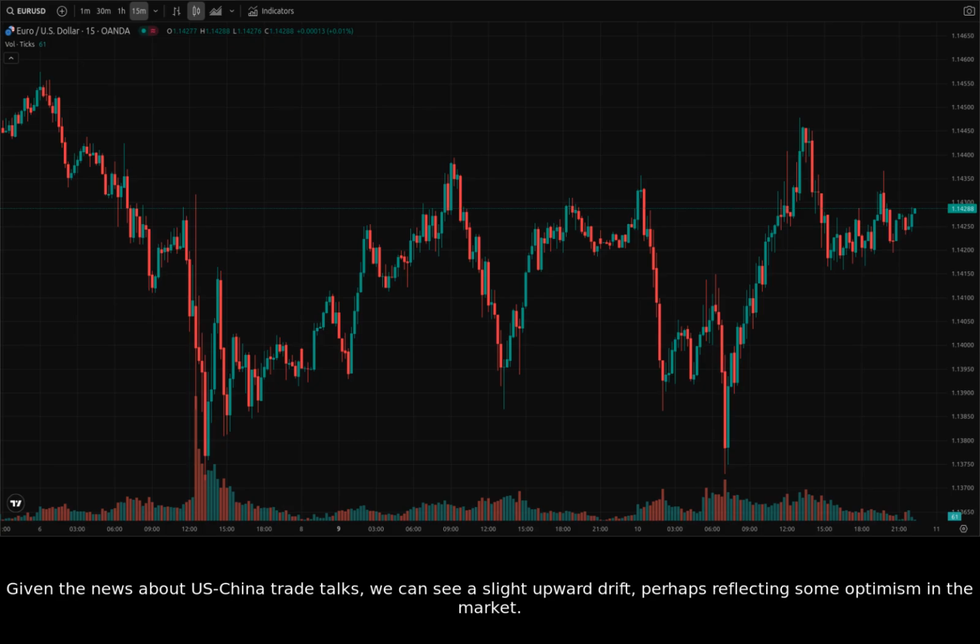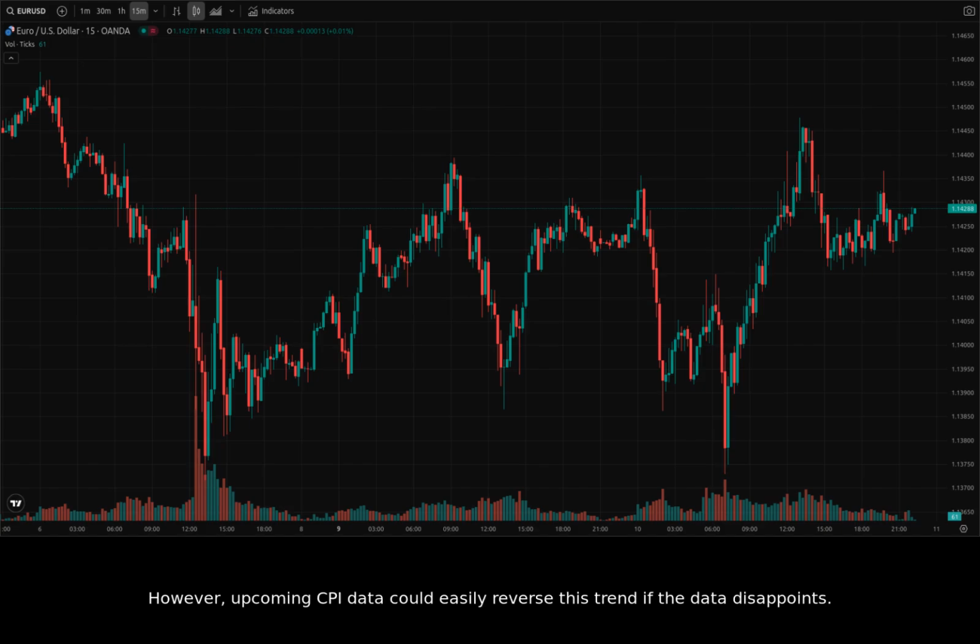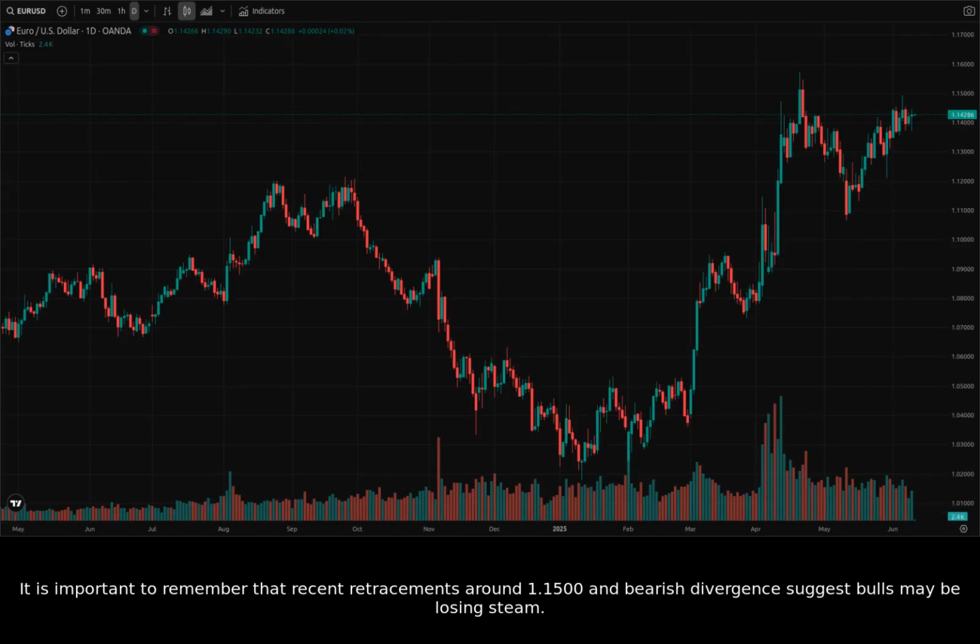Given the news about U.S.-China trade talks, we can see a slight upward drift, perhaps reflecting some optimism in the market. However, upcoming CPI data could easily reverse this trend if the data disappoints. It is important to remember that recent retracements around 1.1500 and bearish divergence suggest bulls may be losing steam.